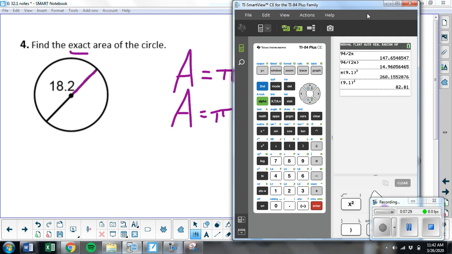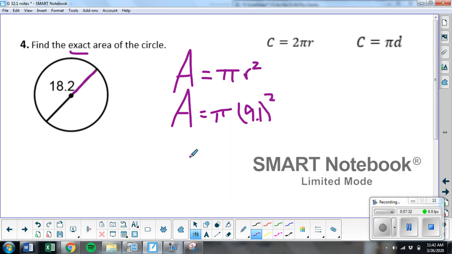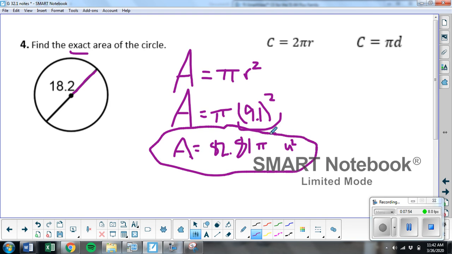And that is 82.81. So area equals 82.81 pi. That's what this comes out to be. Now I can't type pi, I just have to write pi. My label is units squared. This is exact. I didn't round it. That decimal is not rounded. If I were to type pi, it would go on forever. So I can't type it. I just copy it down because I don't want to forget about it.